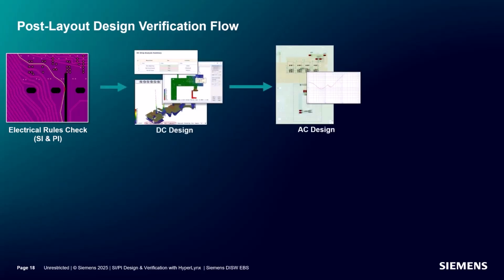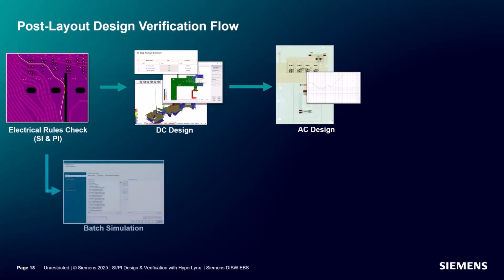For power integrity, users can verify that their designs meet both AC and DC design requirements. Here, users can perform full power integrity verification on their routed board to see how well their PDN performs. Next, we move to batch simulation. Hyperlinks supports the simulation of multiple nets or even entire boards if necessary, with specific wizards designed to analyze complicated interfaces like DDR and SerDes.